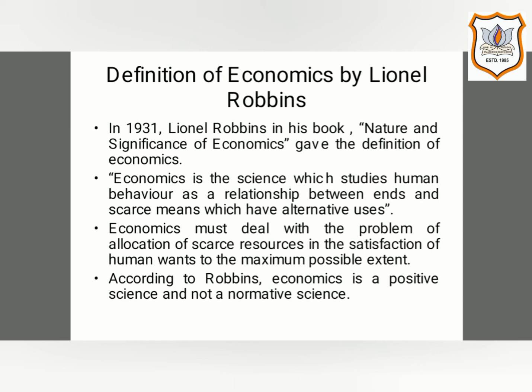The resources which we have are very much limited, and we are supposed to utilize these limited resources in such a manner that the maximum possible wants of a human being can be satisfied. So economics just deals with this problem of allocating scarce resources in order to satisfy the maximum possible wants of a human being.